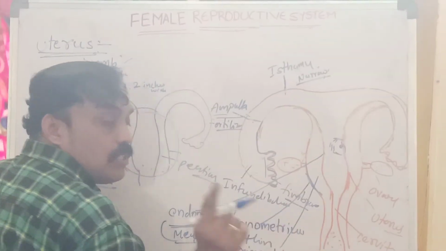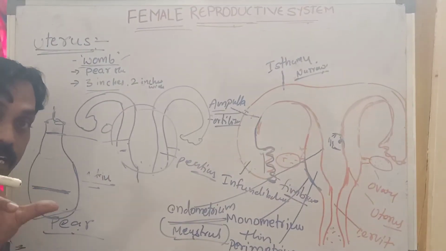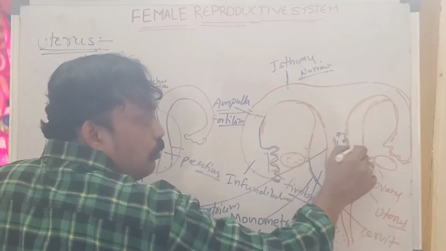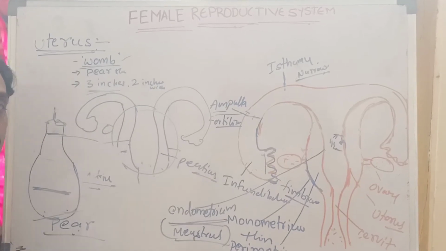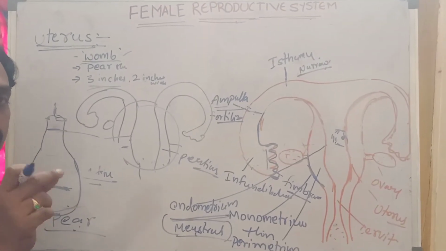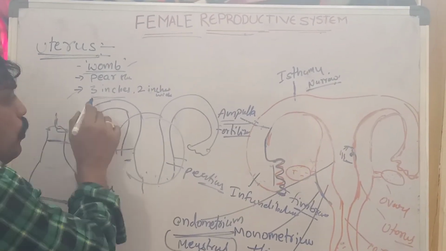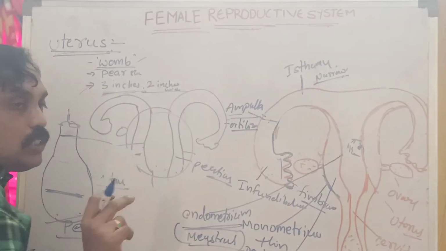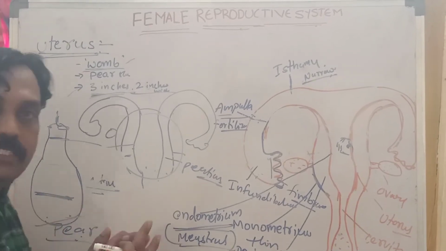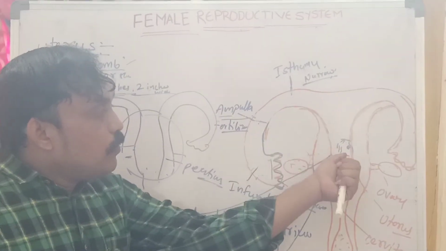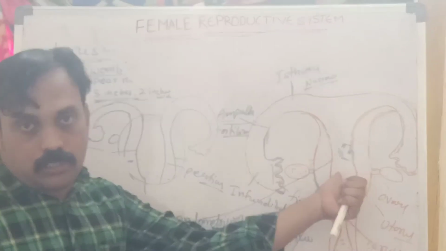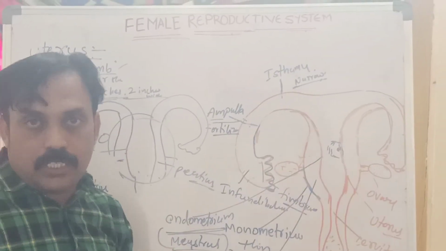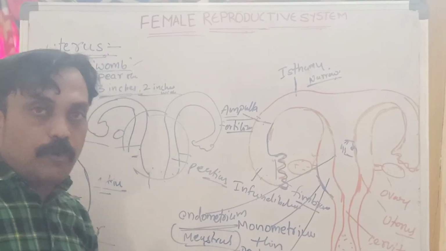It is 3 inches long, 2 inches wide, and 2 inches in thickness, just like a sac-like structure, which is useful for development of the zygote. The development of the embryo, zygote and fetus occurs in the uterus only. This is the information about the uterus.